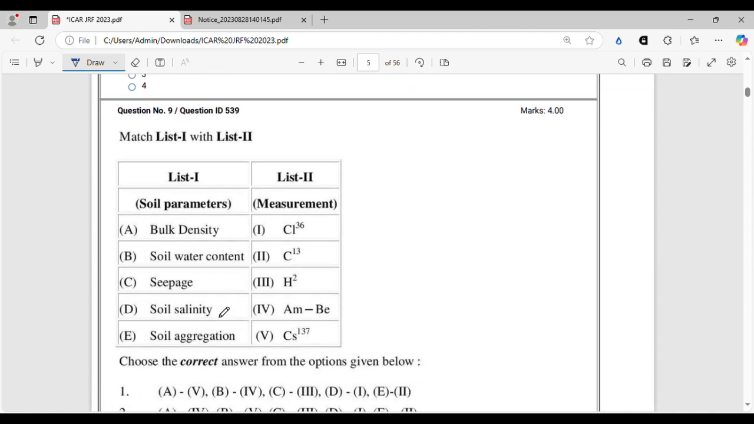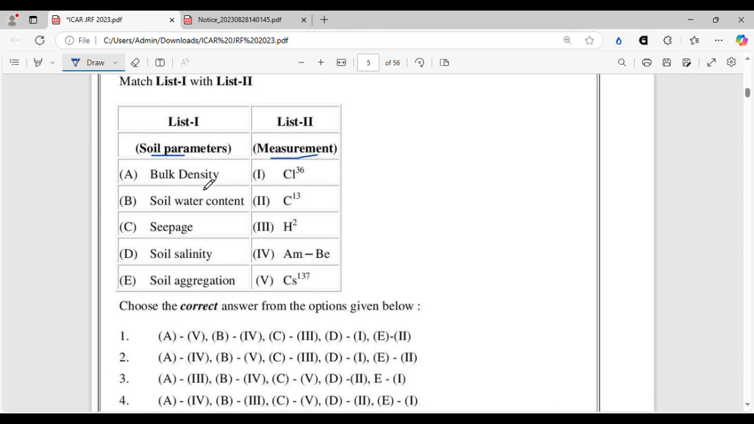They're asking the measurement procedures along with the soil parameters. This is also from soil physics. And so soil physics always draws a huge number of questions, and you have to be very thorough about it. So let's dig into the question.